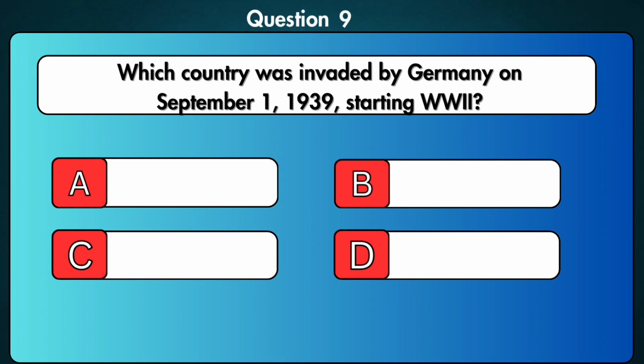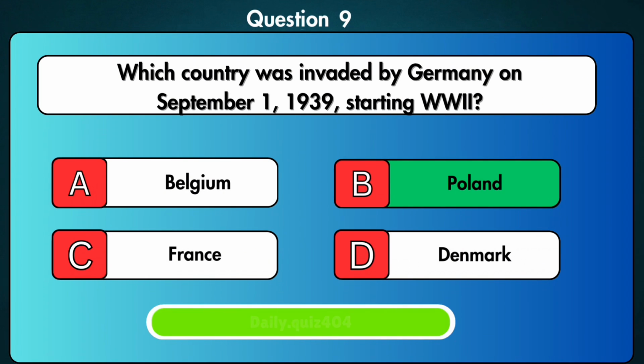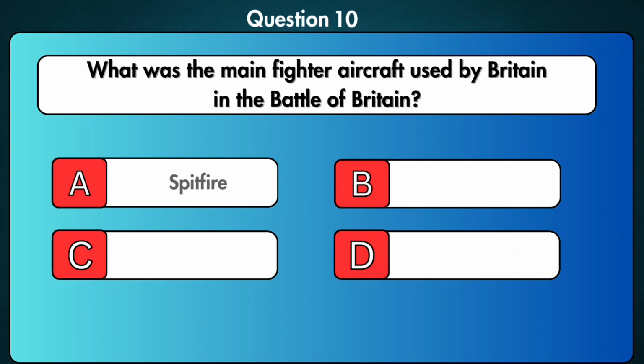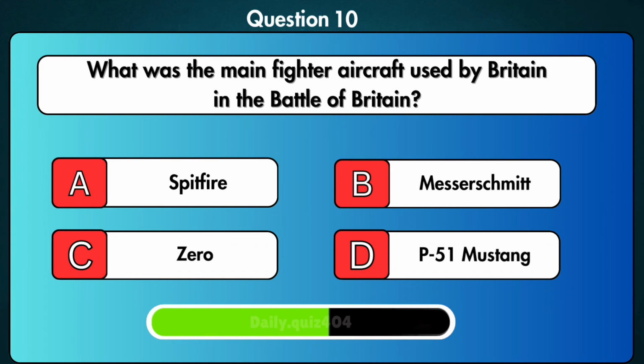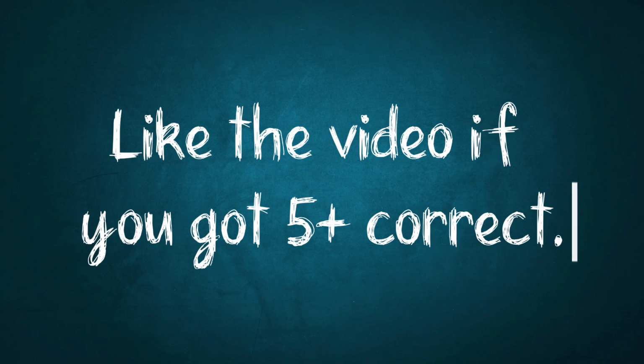Which country was invaded by Germany on September 1st, 1939, starting World War II? Poland. What was the main fighter aircraft used by Britain in the Battle of Britain? Spitfire. Like the video if you answered half or more correct in the first 10.